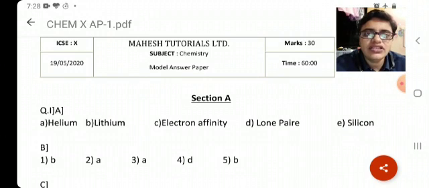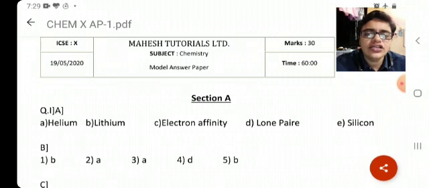So let's start with the solution, guys. It is cyclic test 2 chemistry model paper. We'll begin with question 1A. The question is: name the following. First of all, guys, make sure in the answer you write only the name. You cannot write a symbol, you cannot write a formula. If you've written a symbol or formula, then you don't deserve marks. Fine. So we'll start with the first one.